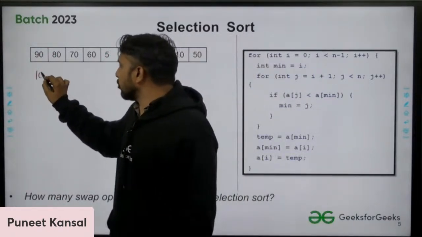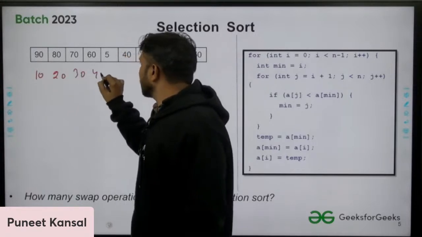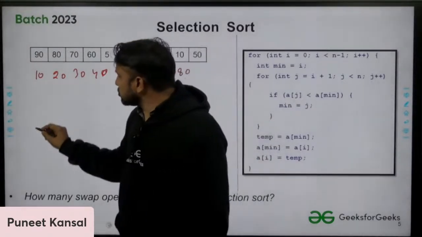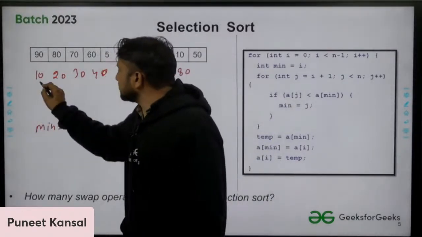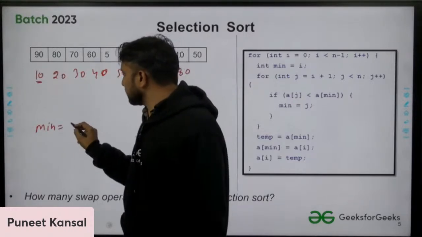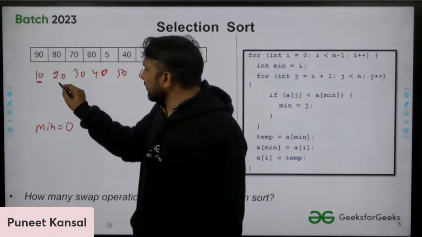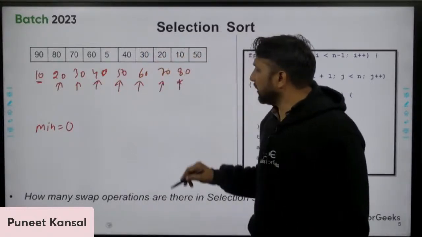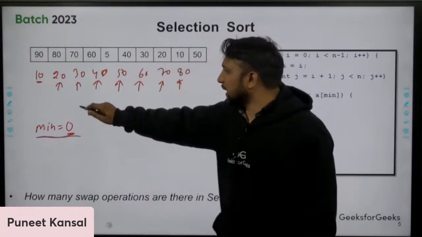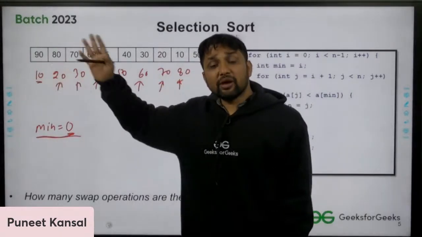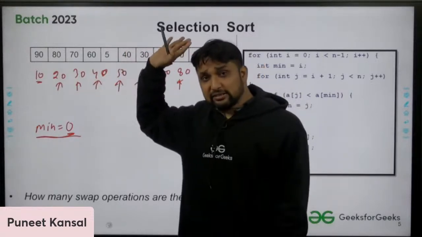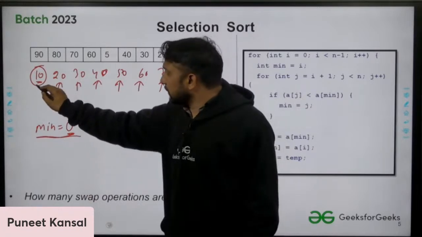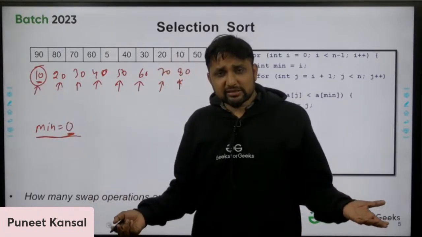So if the array is already sorted, 10, 20, 30, 40, 50, 60, 70, 80, and we assume the minimum element is at the zeroth position, when I compare 10 with every other element, I will find that in the first pass my initial element itself is the minimum element.